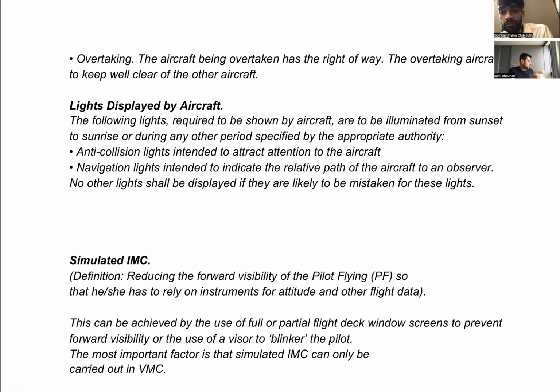Yeah, Sahil, you were saying something? Yeah, I just have a doubt. From the syllabus, which part are we covering right now? Rules of the air. We are studying rules of the air, Annex 1 of the Chicago Convention. So on what page is it? Page number 19. Which book are you referring to? I'm referring to the syllabus.